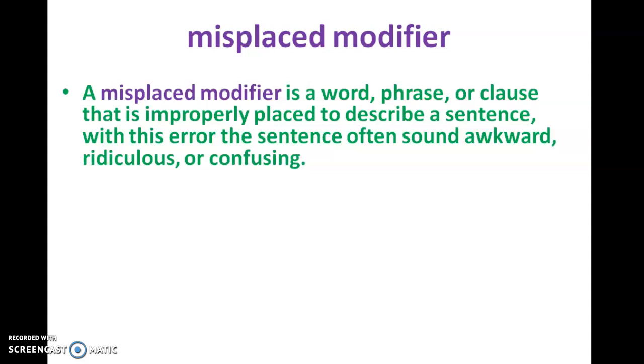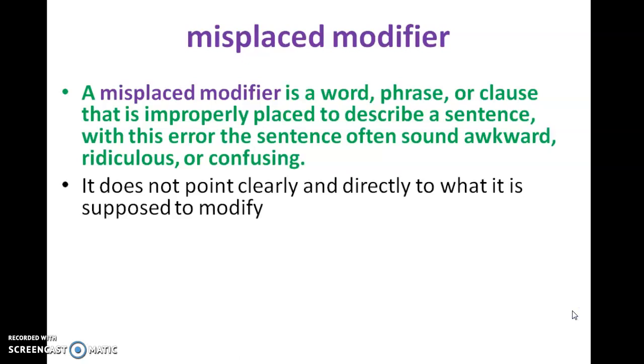Dear participants, by this you might have got an idea of misplaced modifiers. Let's understand it in a clear way by looking at some examples. Basically, misplaced modifiers do not point clearly and directly to what they are supposed to modify. We'll give you misplaced modifier in words.